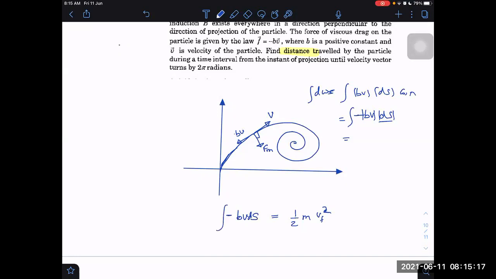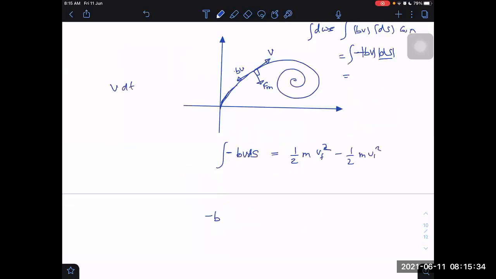That will give me half m VF square minus half m into Vi square. This will give me that. But how do we integrate? That is again one question. I can write this integration as v into dt, or not? We can write minus v square into dt integral.